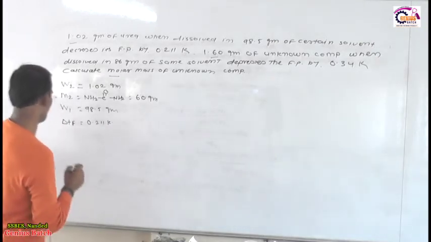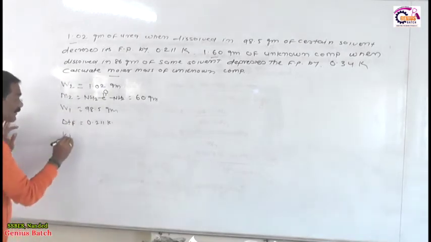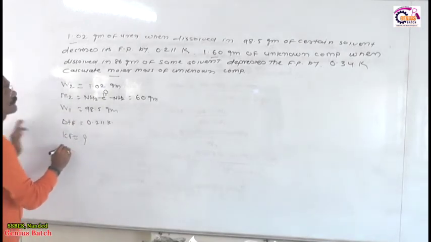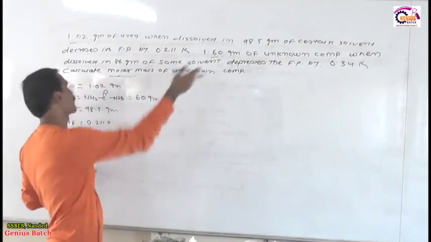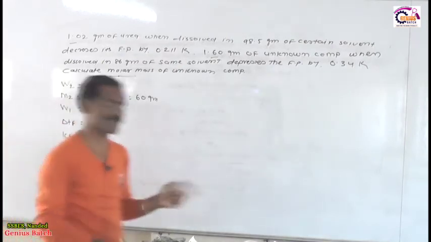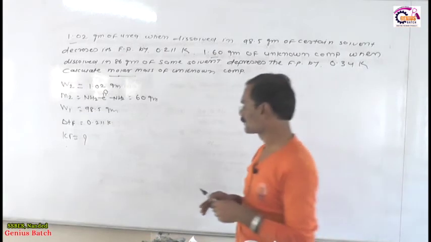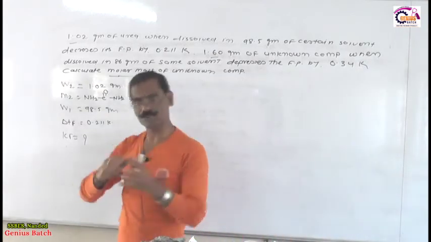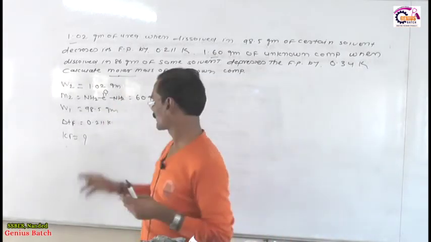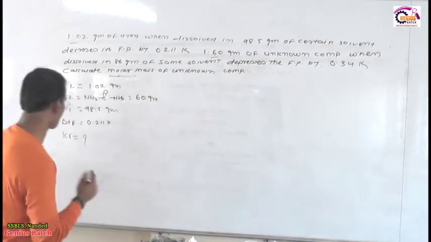Okay. Now by using this we calculate the value of Kf, because this Kf is required for the calculation of the molar mass of the unknown compound. You first calculate the Kf, and once you calculate the Kf, then by using this value of Kf we calculate the molar mass of the unknown compound. So listen how to calculate the Kf, very simple.